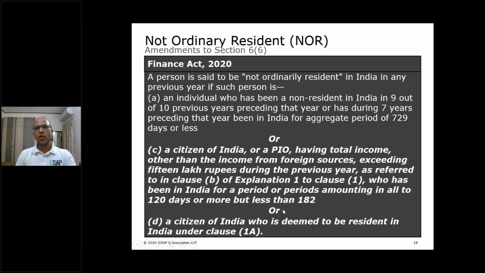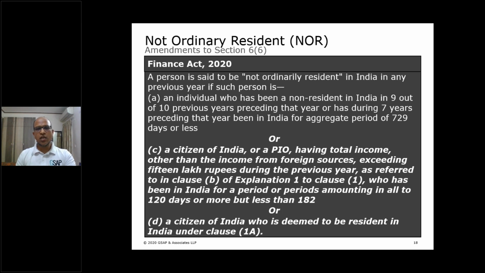Why 120 and 182 days? 120 because from 120 he will become a resident as per section 6(1C), we have seen that. And if he crosses 180, if it touches 182 days, then he will become resident as per subsection 1, which we discussed at the beginning. So if the stay of such a citizen or PIO lies between 120 to 181 days, then he will be considered as not ordinary resident. So the scope of his taxable income will be relaxed.